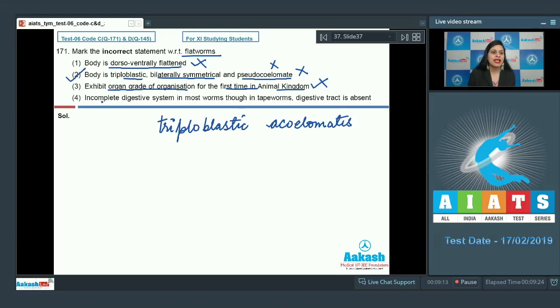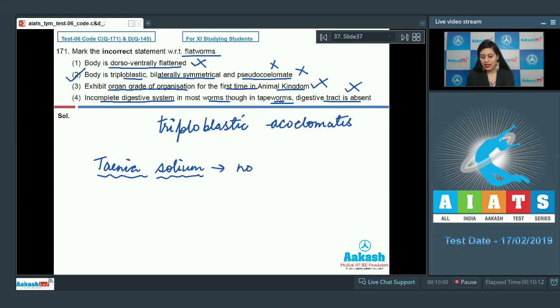The last statement is, incomplete digestive system in most worms. Though in tapeworms, digestive tract is absent. And as it is also a correct statement, so this cannot be a correct answer to our question. Because tapeworms like Taenia solium have no alimentary canal, it absorbs pre-digested nutrients from the host's body. So the correct answer to this question is option number 2. Let's proceed to the next question.